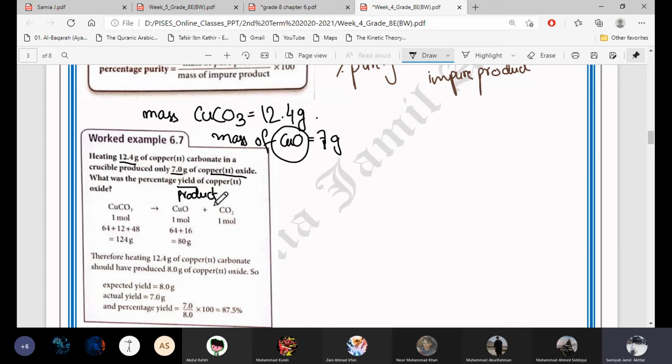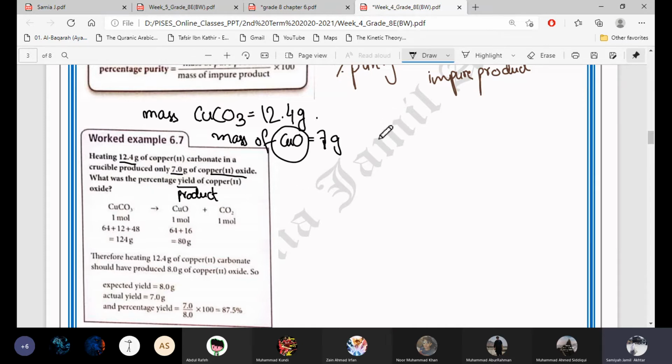Never is it going to be for the reactant. They will never ask you to find out the percentage yield of the reactant, because percentage yield itself is the product. So it's understood that always we will calculate the percentage yield for the product formed. Now they're asking the percentage yield for copper oxide.